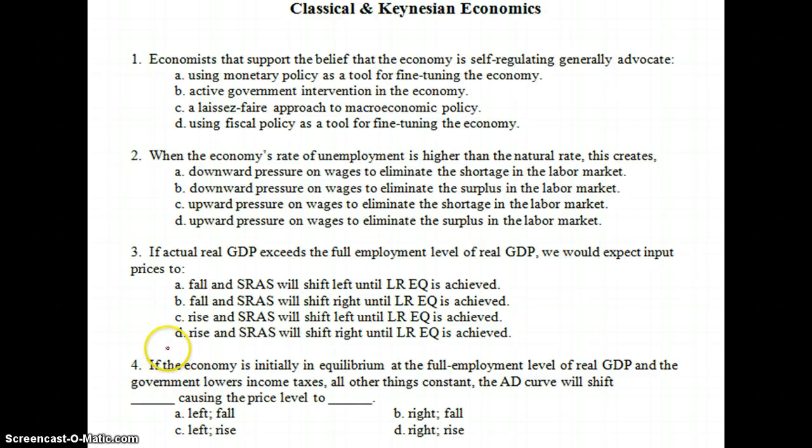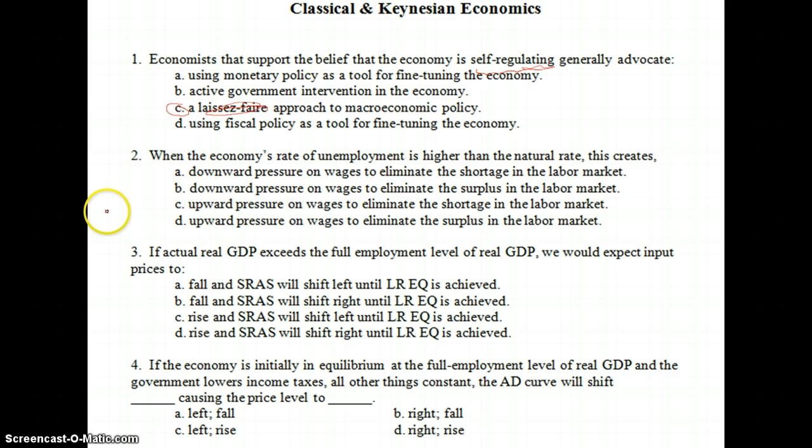Okay, so for our classical and Keynesian economics review, let's go through these few questions. For number one, economists that support the belief that the economy is self-regulating. So remember, self-regulating, this should be a key word for you. They generally advocate what? Self-regulating should clue you into our classical theory. Classical means that hands-off approach. So then laissez-faire should come into your mind. So our answer is C for that first one.